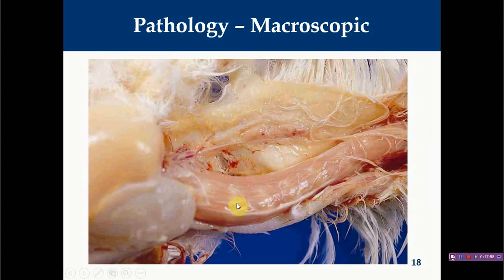Here is another picture. This is the neck portion, and here also we are unable to appreciate the thymic lobes, so it shows very severe thymic atrophy.